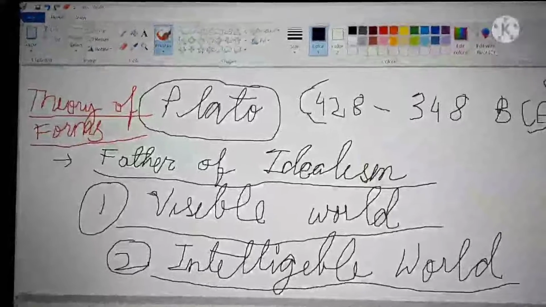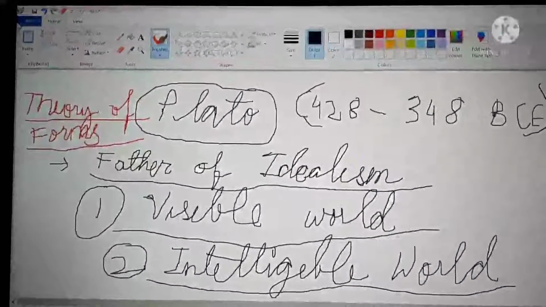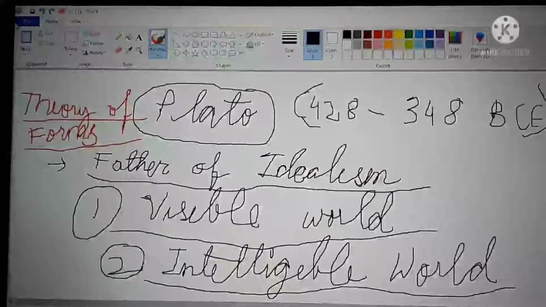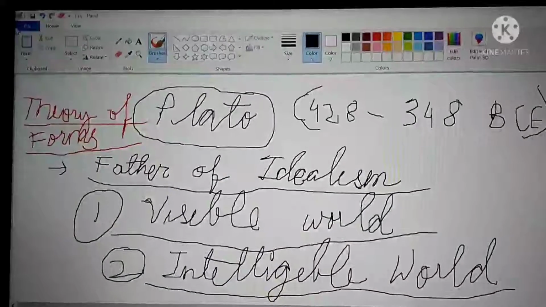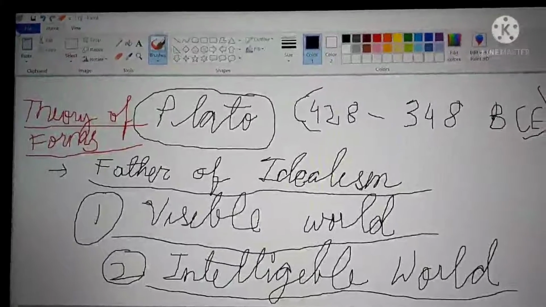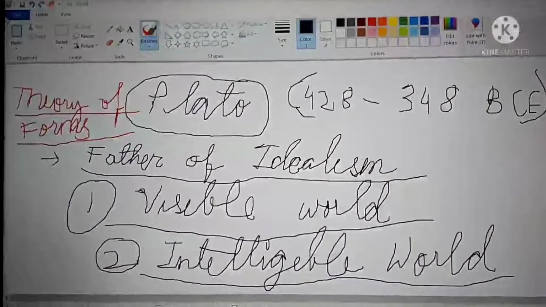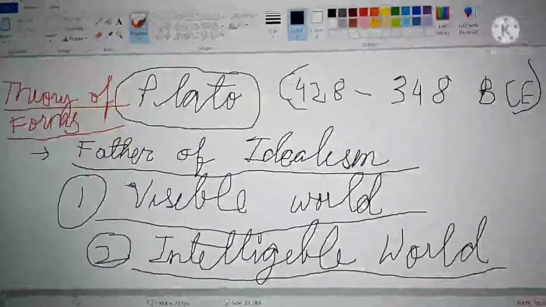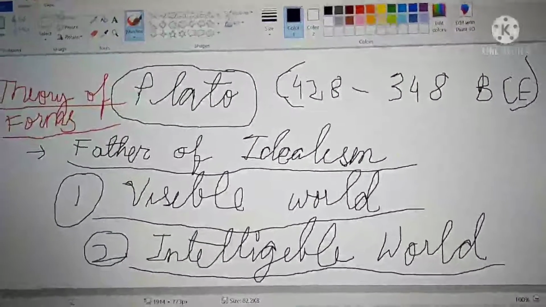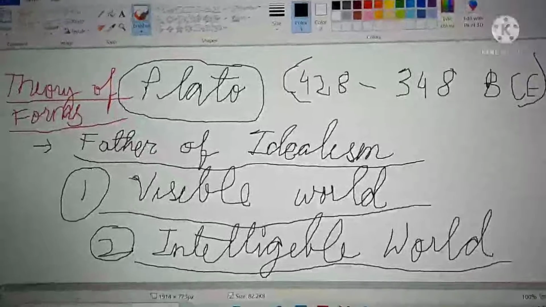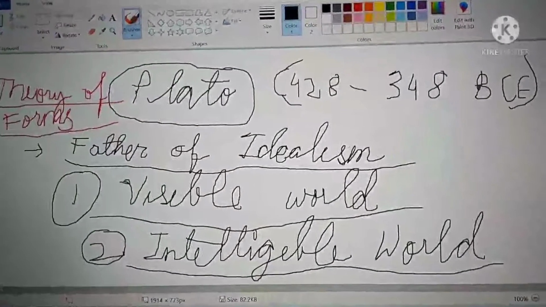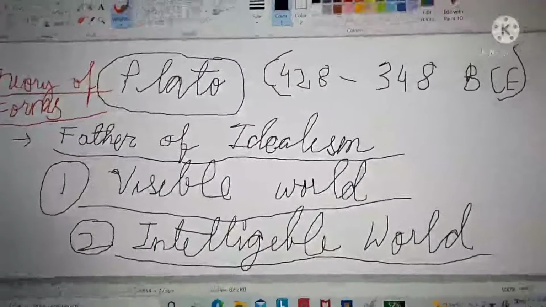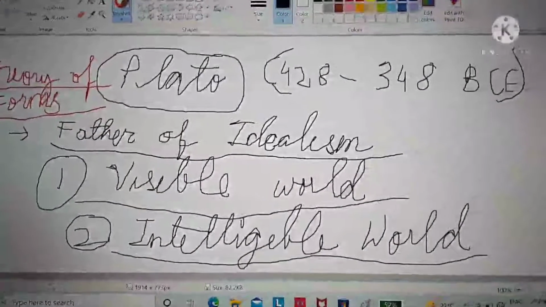Plato was born in Athens in 428 BC and lived till 348 BCE. He belonged to an aristocratic family and had royal connections, and this is the reason why his ideas became so popular. He was the founder of the Academy school of philosophy. So what is the Academy? The Academy was the name of the school of his philosophy. So let's discuss the theory of forms by Plato.